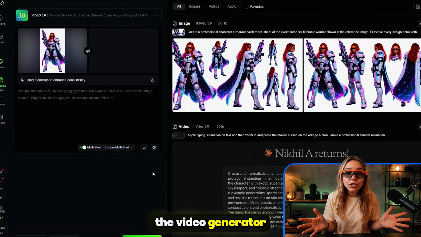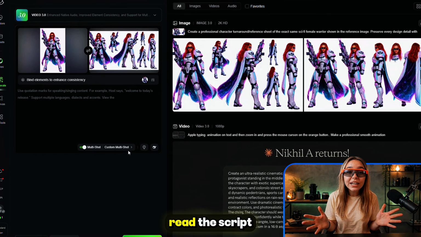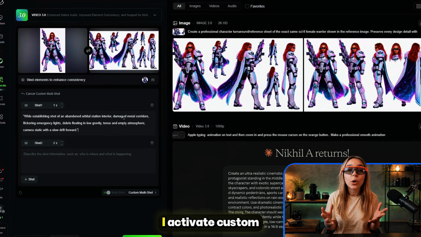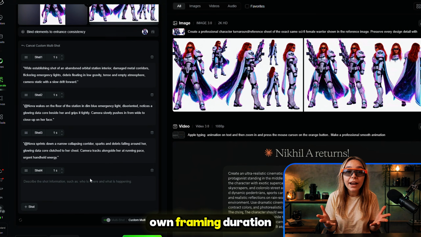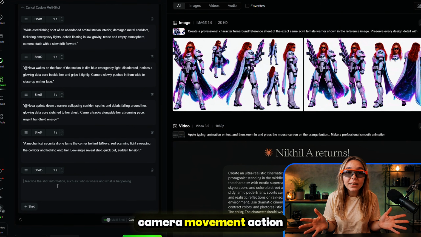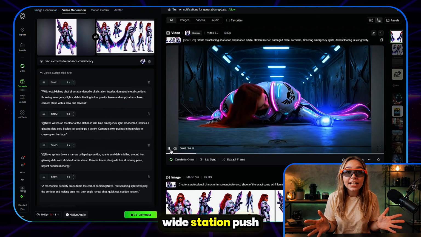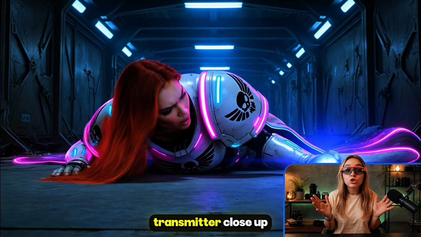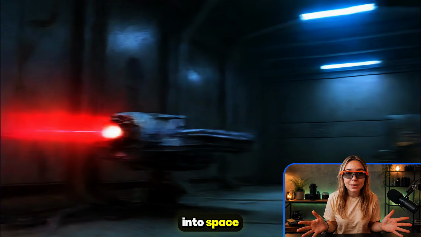Now I open the video generator and enable multi-shot. In the automatic mode, Kling can read the script and plan the scene transitions for me, but I want more control, so I activate custom multi-shot and define 6 shots with their own framing, duration, camera movement, action, and dialogue. The 6-shot plan is simple: wide station, push toward Nova, tracking corridor run, drone reveal, transmit a close-up, and a final pullback as the data core sends a beam into space.